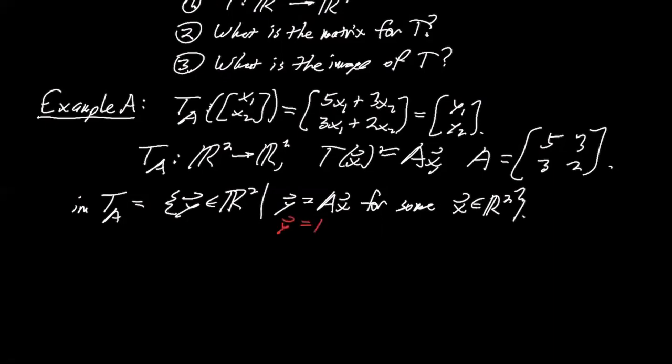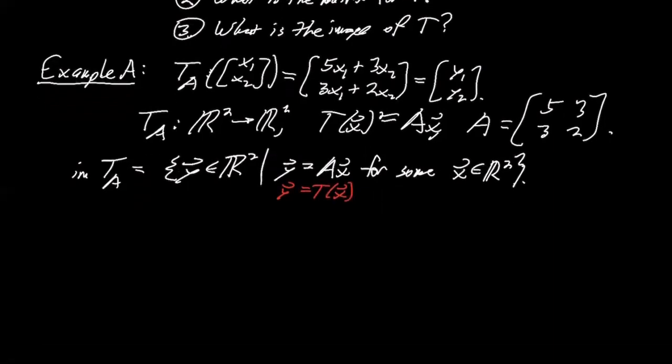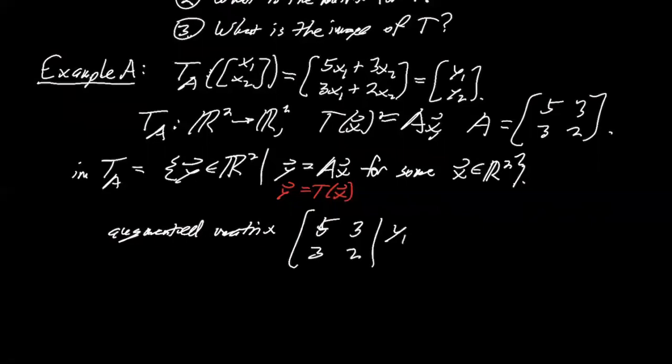I could have said y equals T of x here, but it's going to be more useful to think of it in terms of the matrix, because if we write this out, it's really the augmented matrix. So we start with the augmented matrix 5, 3, 3, 2, augmented with a generic y1, y2.